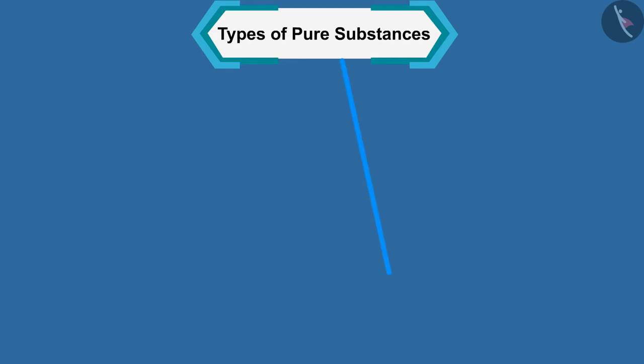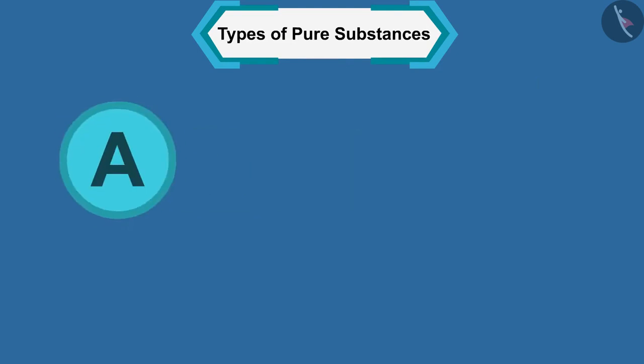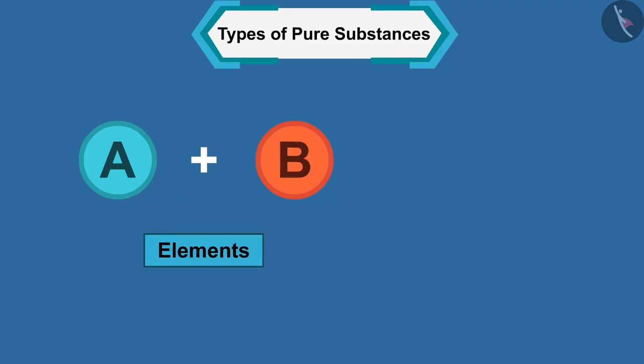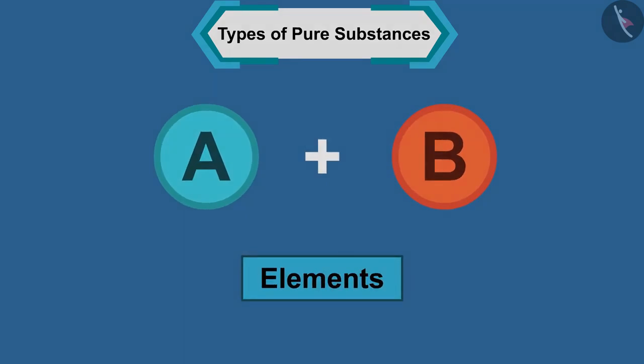So far, we have studied substances and mixtures. But do you know that we can classify substances according to their chemical composition into elements or compounds? Let us first learn about elements.